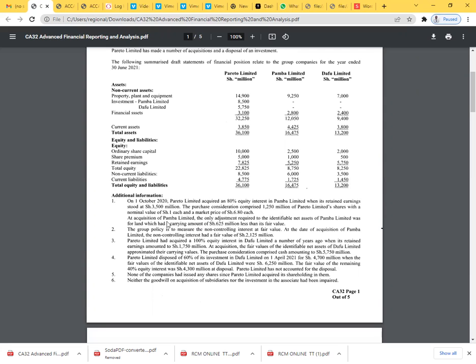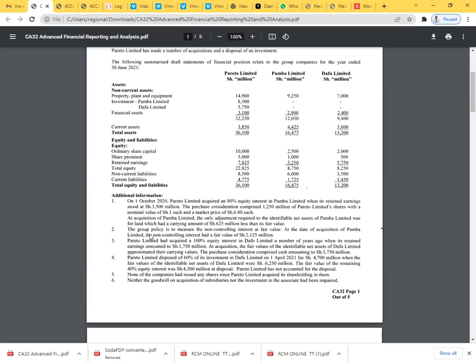At acquisition of Pamba Limited, the only adjustment required to the identifiable net assets of Pamba Limited was for land, which had a carrying amount of shilling 625 million less than its fair value.